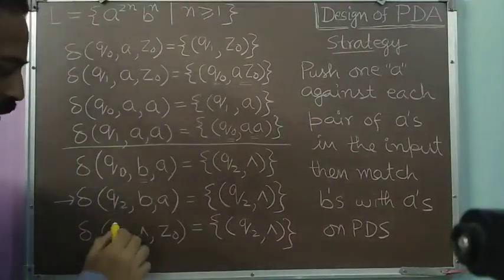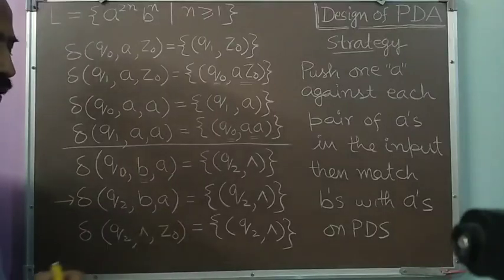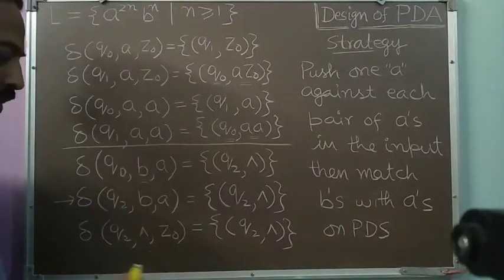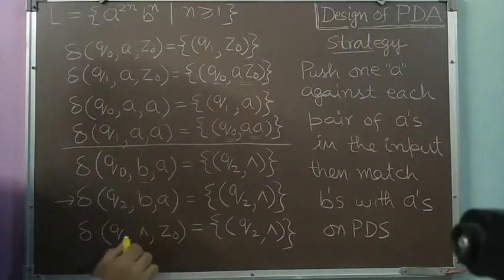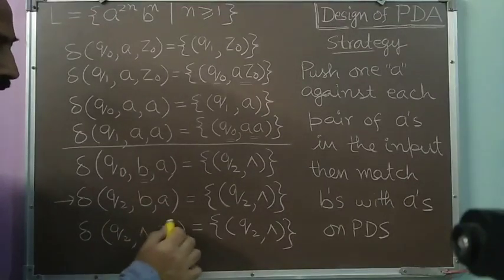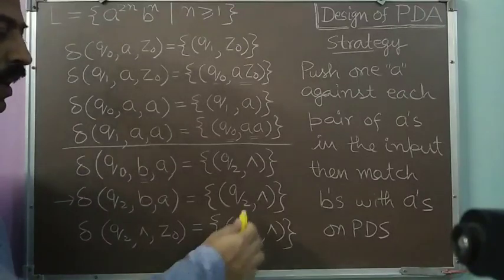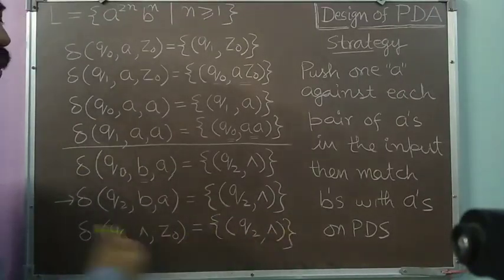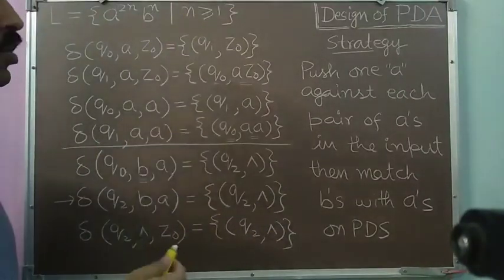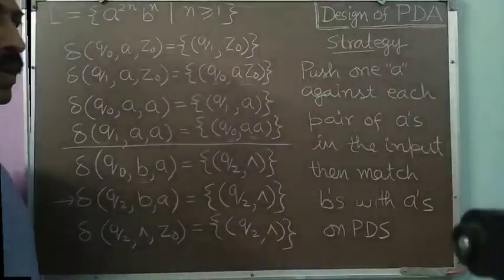Okay. So I am in the Q2 state. On the top of the push down store is Z0 and my input has been exhausted. So I will be taking only a null move. Q2 null Z0: in this situation, I will remove this Z0, make my store empty and signal the success through the empty store. So this is the solution corresponding to this particular strategy.